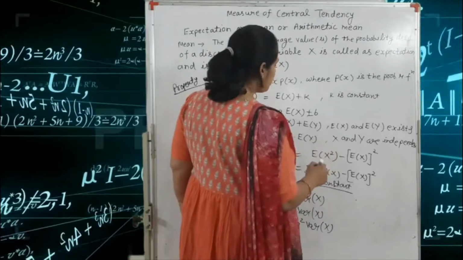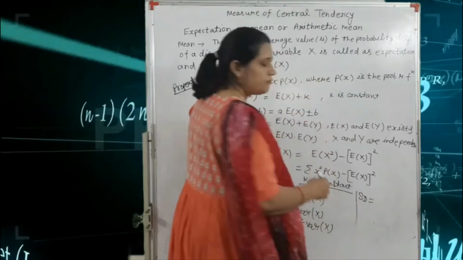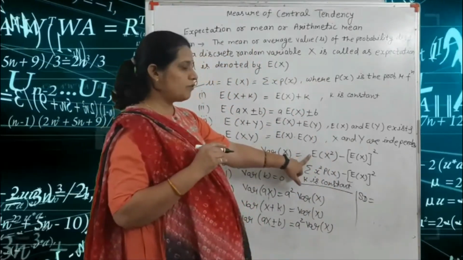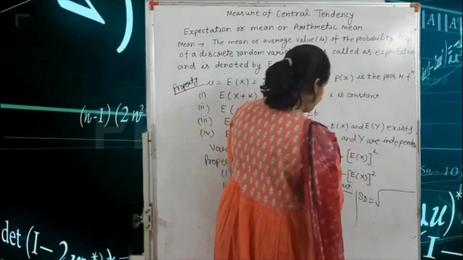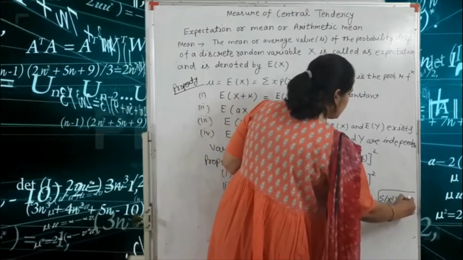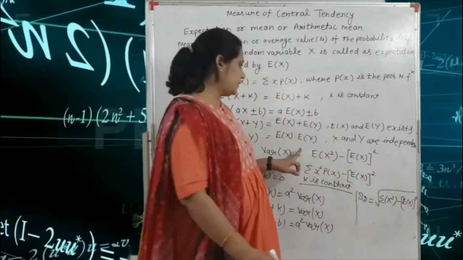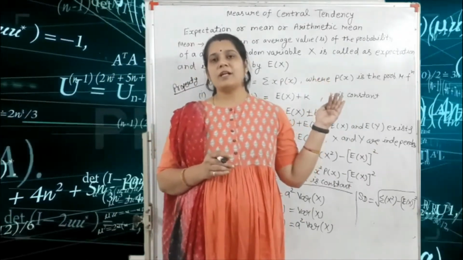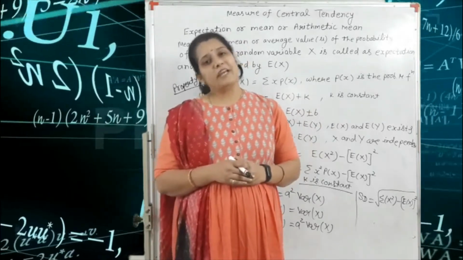For example, if you are asked for the standard deviation, you use your variance formula: you write the under root sign and put as it is E(X square) minus (E(X)) whole square. Got it? So all these formulas are very important for expectation and variance.